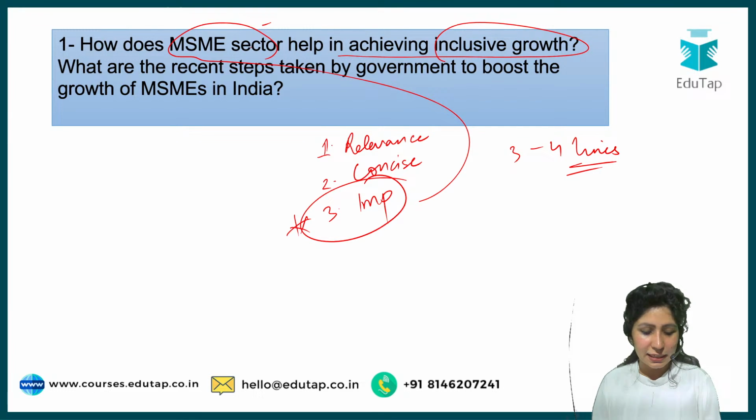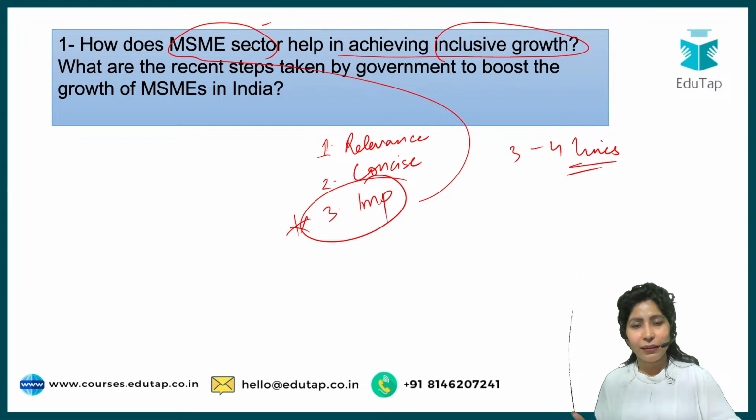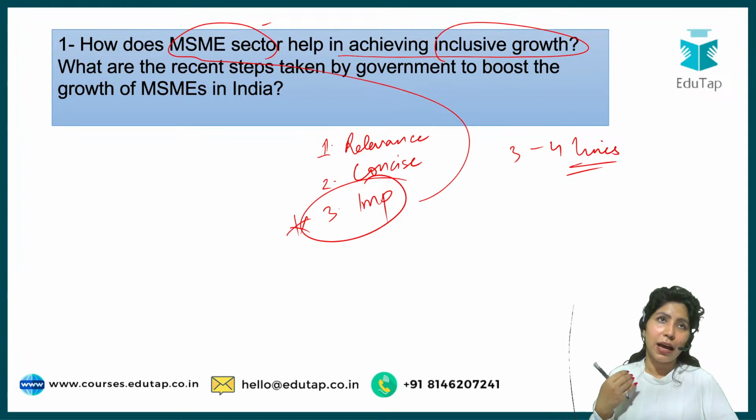Okay, dependency. Dependency in terms of employment. What percentage of people are employed in MSMEs? Increase in number, importance. Nishant, how do you say that the MSME sector is important? We can talk about employment. Yes, when jobs are created, more people have running money in their hand. They have salaries. They have money to buy, have good lives, to live a comfortable life. So that leads to inclusive growth.